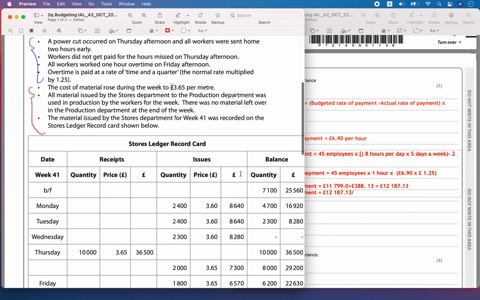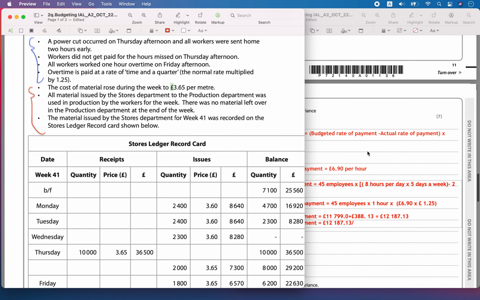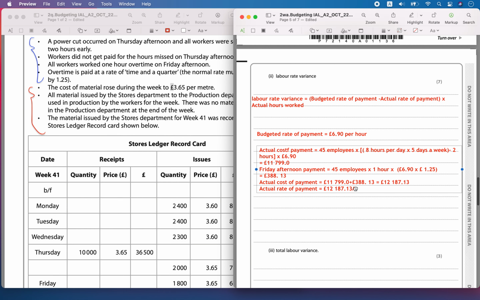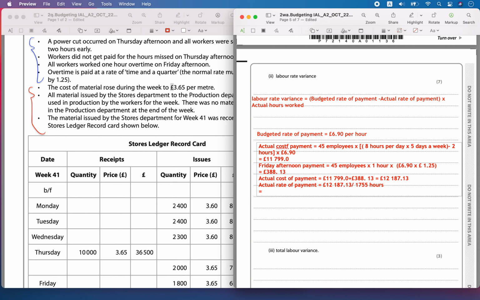We had already calculated that. The actual hours worked: 1800 minus 90 plus 45, so 1755 hours. So I am going to divide this by the actual hours worked, and that will give me the actual rate of payment.